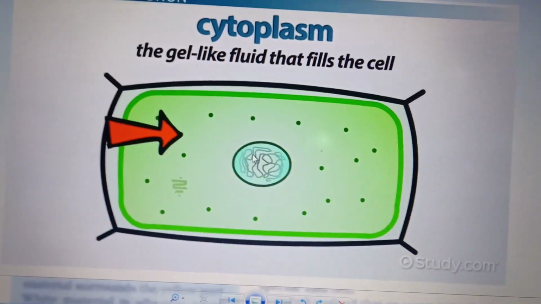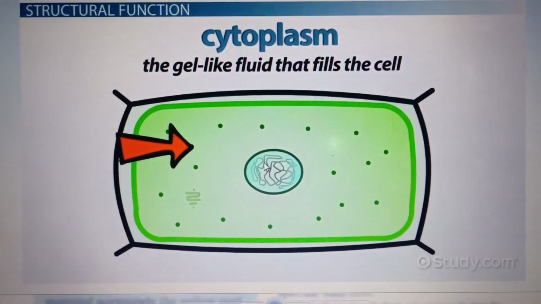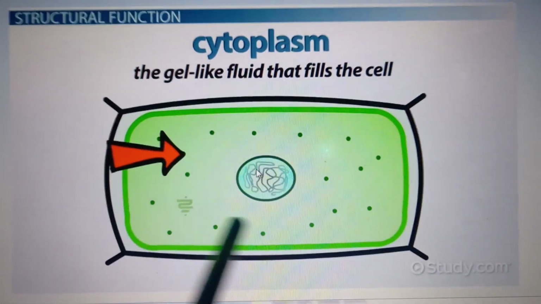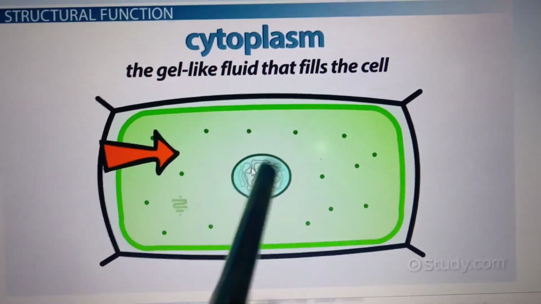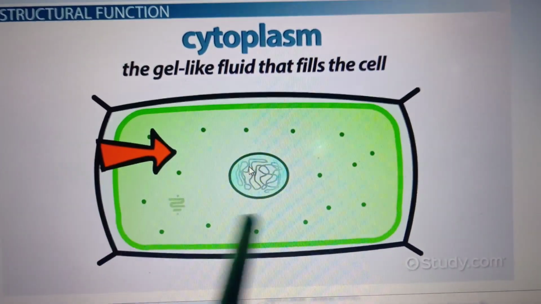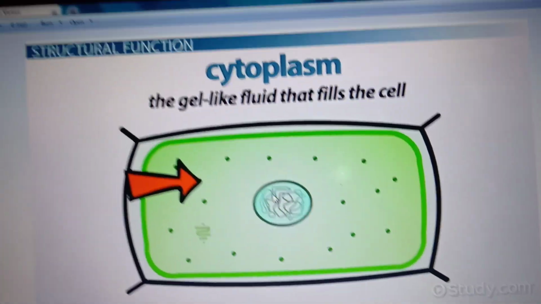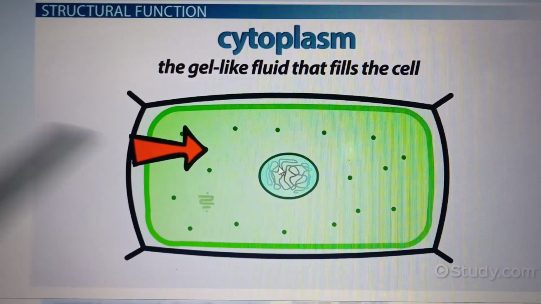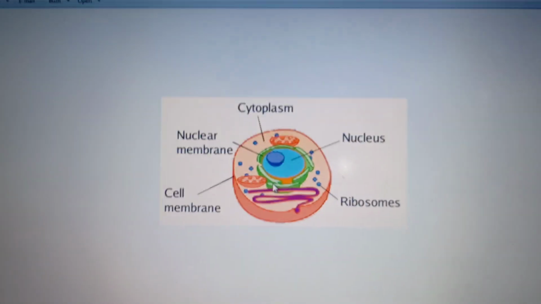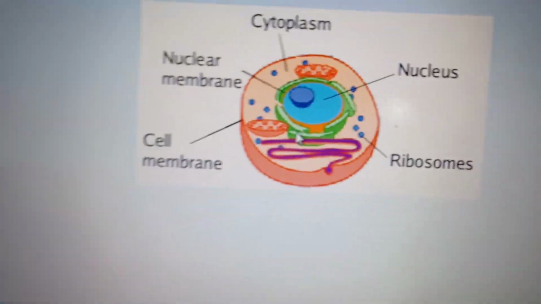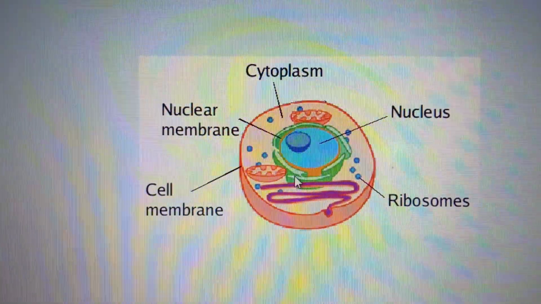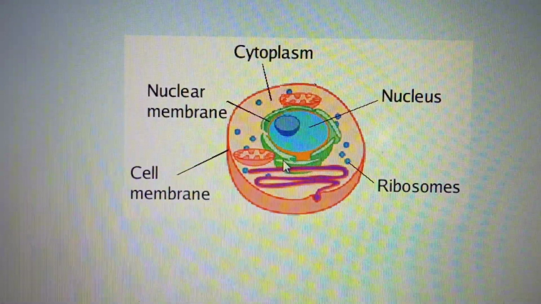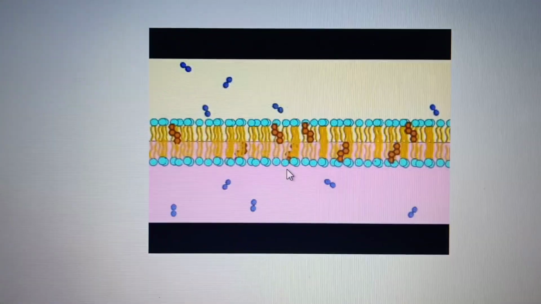This actually is a plant cell. In addition to the cell membrane, plants have the cell wall, that I'll tell you. This jelly-like or gel-like fluid that fills the cell, this is the cytoplasm. You have the cytoplasm and the nucleus, which is surrounded by the nuclear membrane, and the cell membrane or the plasma membrane. This is the typical structure of a cell. I am talking about the plasma membrane of the cell.